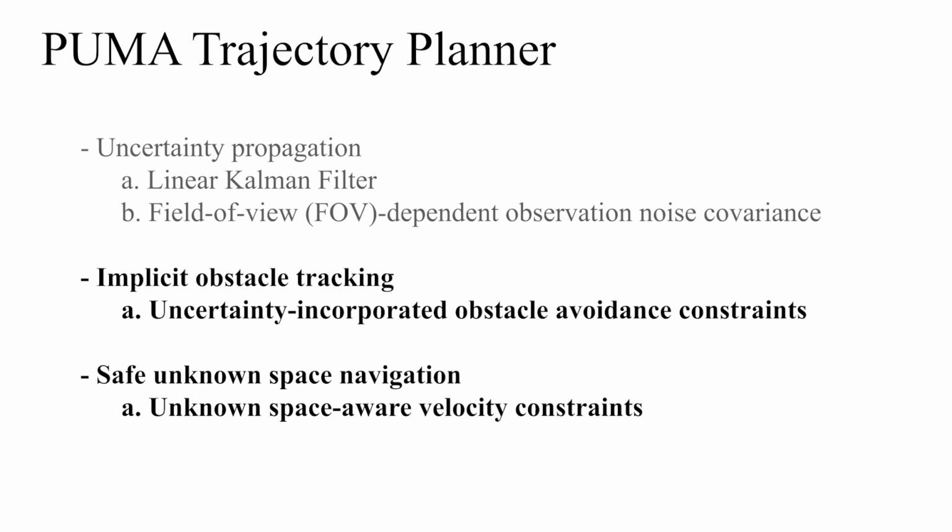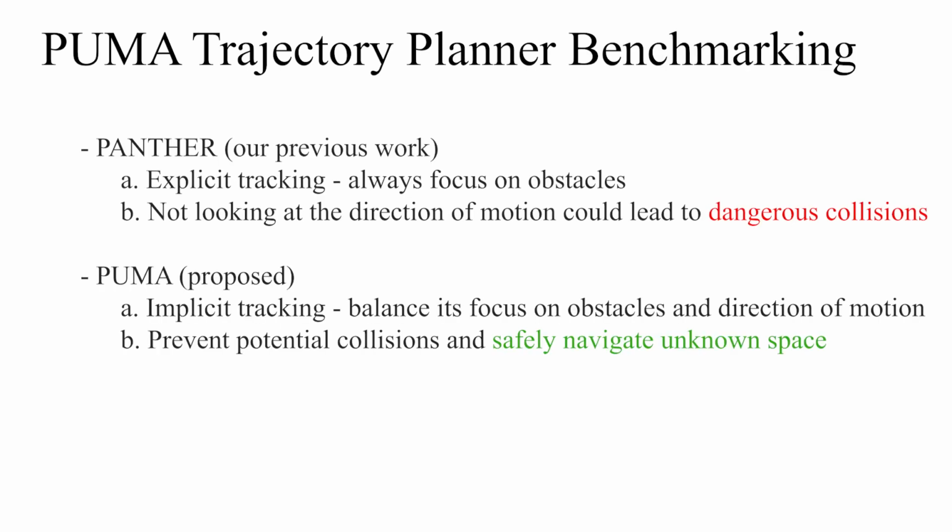However, always tracking obstacles could lead to dangerous behavior. To overcome this challenge, we introduced implicit obstacle tracking as well as unknown space-aware velocity constraints. This encourages the agent to consider the direction of motion, not just obstacles. Our previous work, Panther, uses explicit tracking, meaning its optimization explicitly states to track obstacles, whereas Puma uses implicit tracking, resulting in safer unknown space navigation.